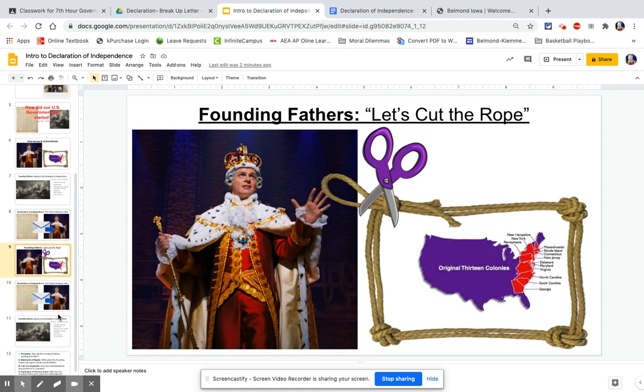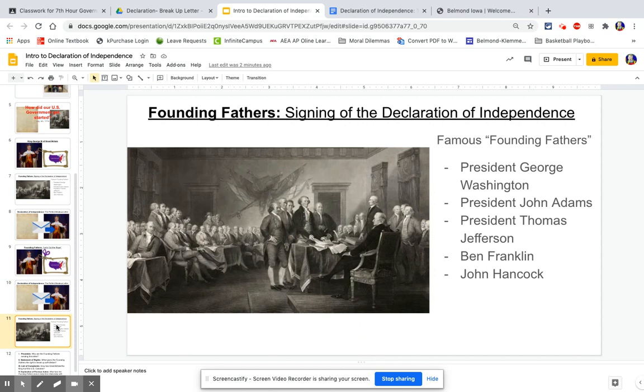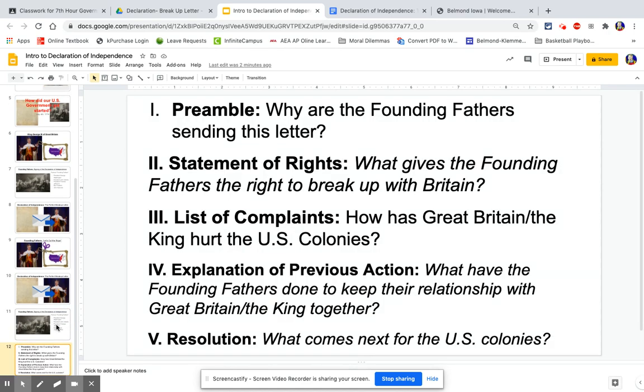Our founding fathers sat down, and a whole bunch of them talked about what exactly they wanted to say in this breakup letter. How do we want it to look? What sort of things do we want to talk about? They decided to split the Declaration of Independence up into 5 different parts, and each part serves its own purpose. First, there's a preamble, where the founding fathers explain, hey, King, here's why we're sending this letter: we're going to break up with you.